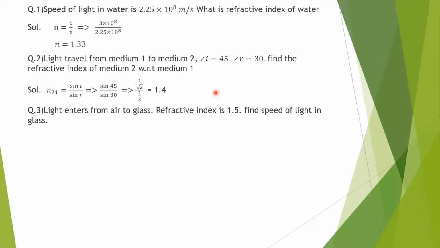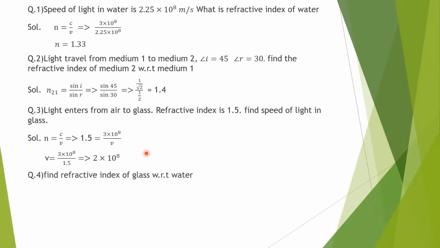So medium 1 is air and medium 2 is glass. Refractive index is already given, 1.5. Find the speed of light in glass and speed of light in vacuum. We know that it is 3 into 10 power 8 meter per second. N equals C upon V. Value of N and value of C are known, V we have to find. Simplifying, V equals 3 into 10 power 8 upon 1.5, that becomes 2 into 10 power 8 meter per second.